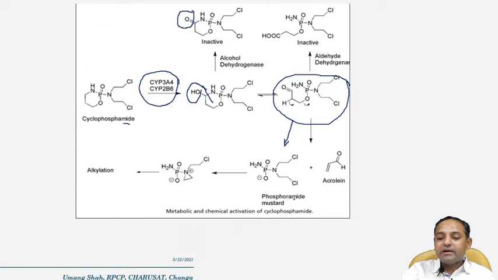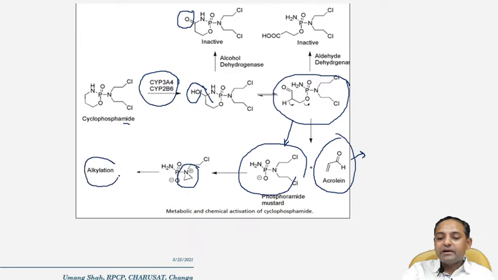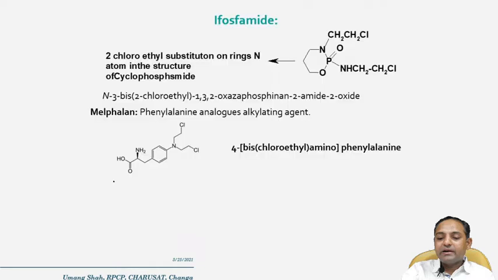One is phosphoramide mustard, which is the structure shown. Another is acrolein, which is the toxic metabolite, toxic to the urinary bladder. Then phosphoramide mustard is converted into the aziridinium ion, which reacts with N7 of the guanine, and further alkylation takes place. So this is the metabolic and chemical activation of cyclophosphamide.